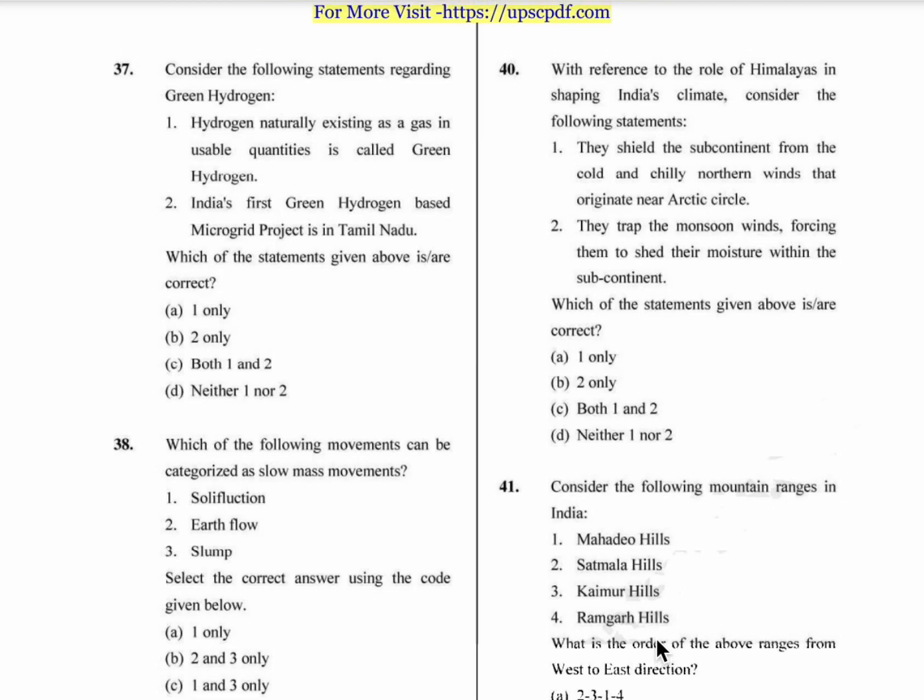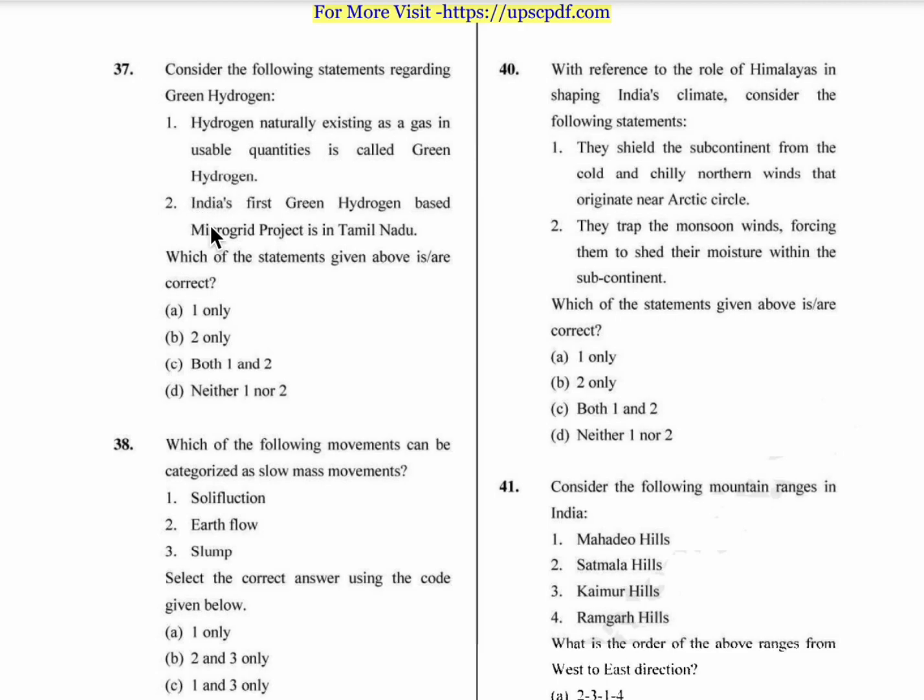37th question, consider the following statements regarding green hydrogen. Now here, green hydrogen is nothing but hydrogen produced through renewable energy sources or by using green technology. So coming to the first statement, hydrogen naturally existing as a gas in usable quantities is called green hydrogen. So the first statement is wrong. Hydrogen does not exist naturally. Green hydrogen means when hydrogen is produced using green technologies, then it is called green hydrogen. So the first statement is wrong.